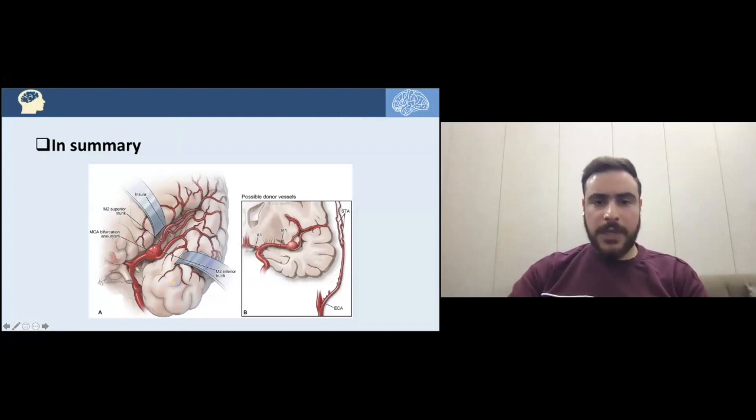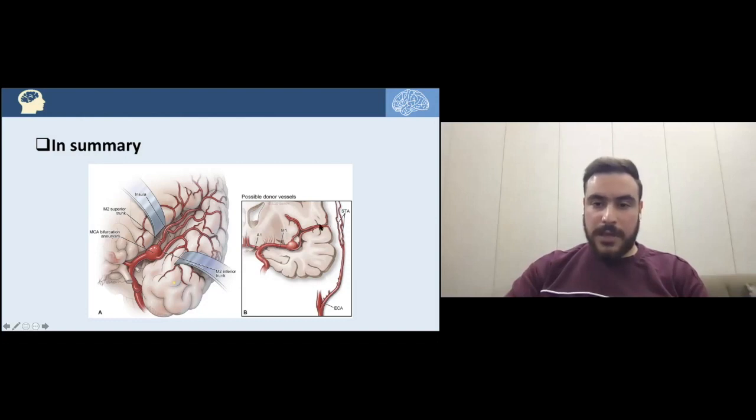Now, in summary, if we have an M1 bifurcation aneurysm, an MCA bifurcation aneurysm, with the superior trunk and the inferior trunk coming from that aneurysm, after clipping that aneurysm distally and proximally, we risk ischemia to the distal branches of the MCA, so the idea here is to do a bypass. We consider the external carotid artery and the superficial temporal arteries, and see how close they are.